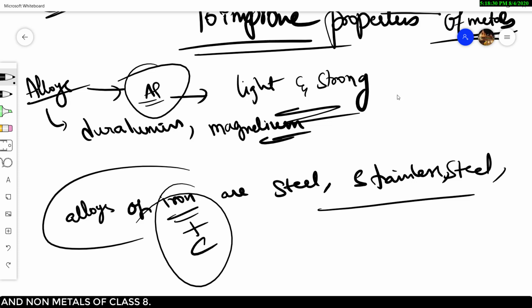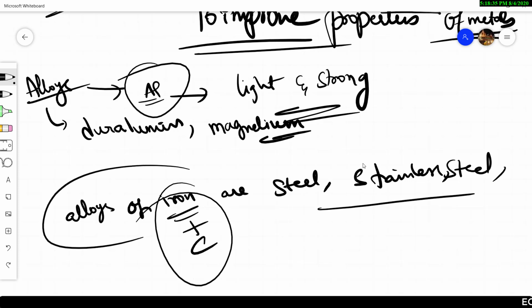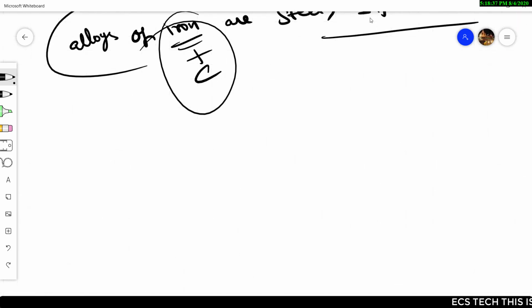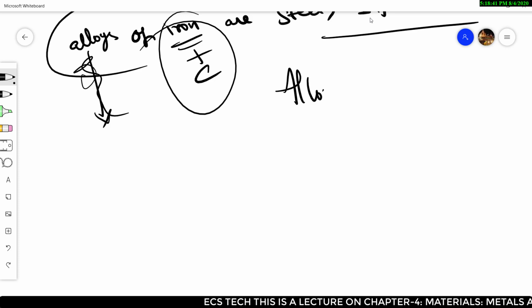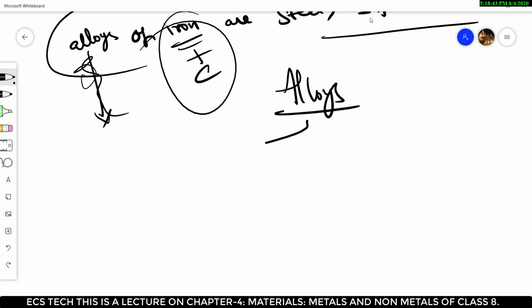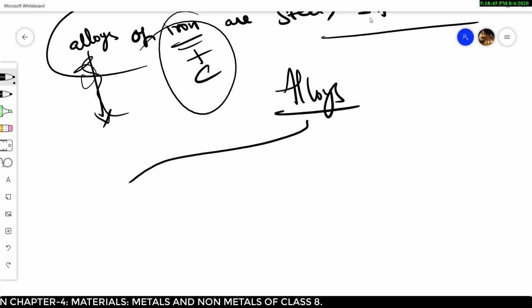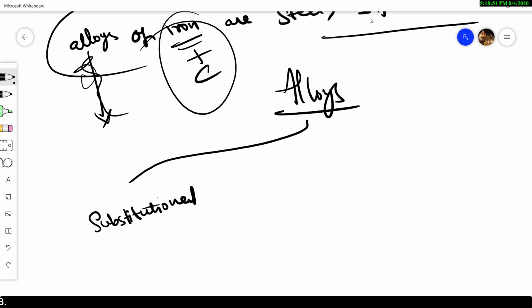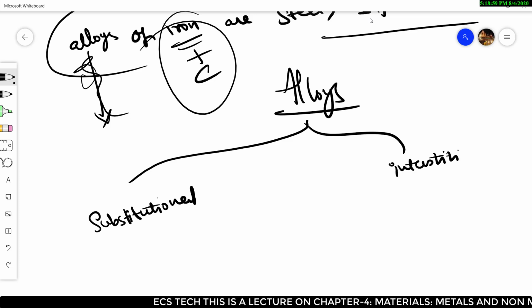On the basis of composition, alloys are divided into two types: substitutional alloys and interstitial alloys.